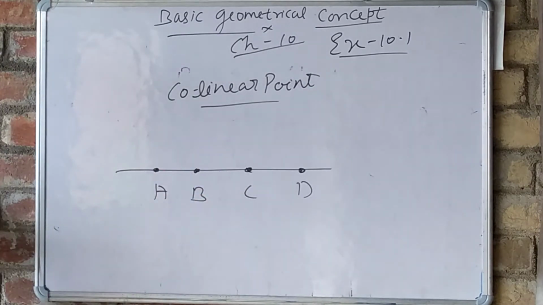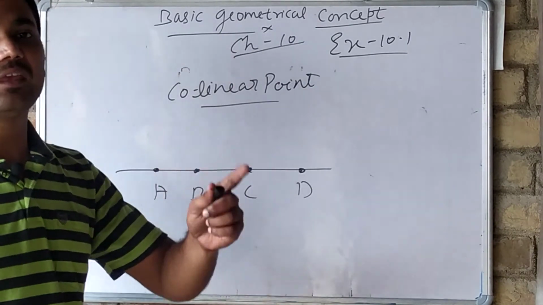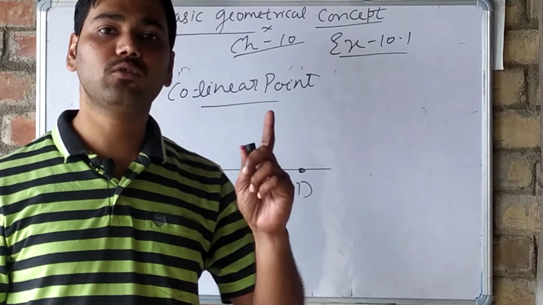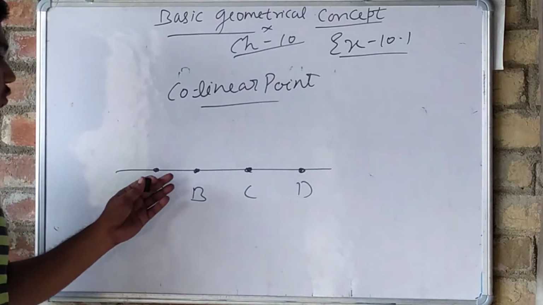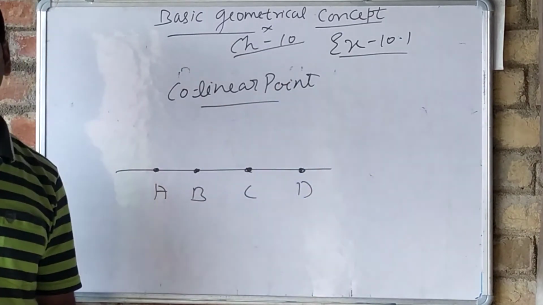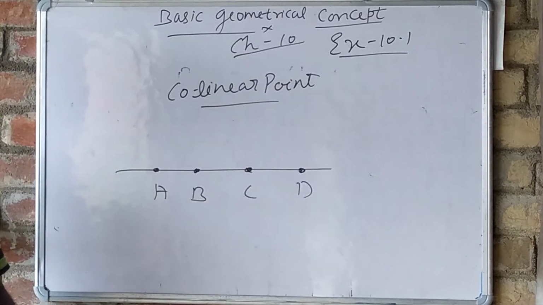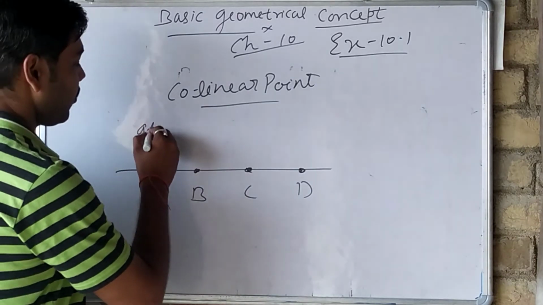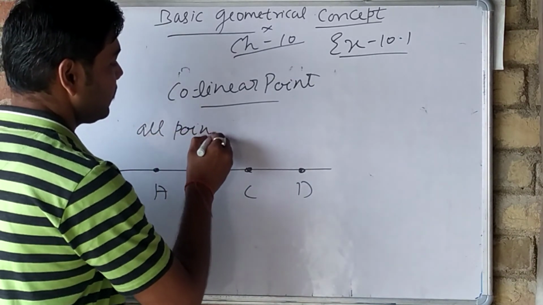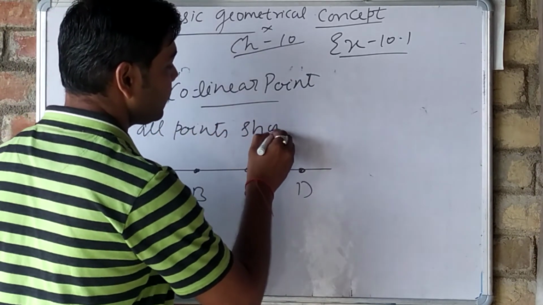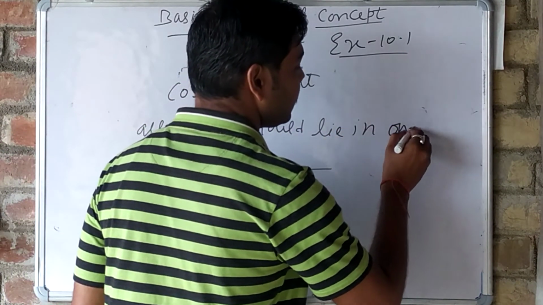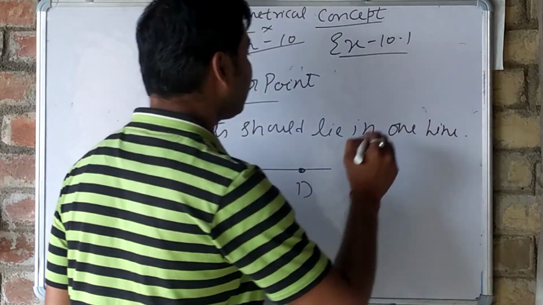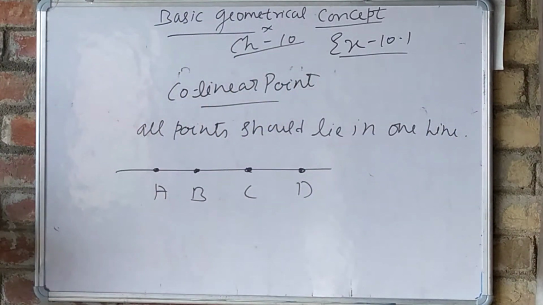If we have 4 points and all 4 points are lying in the same line, then we say that those points are collinear. All points should lie in one line.